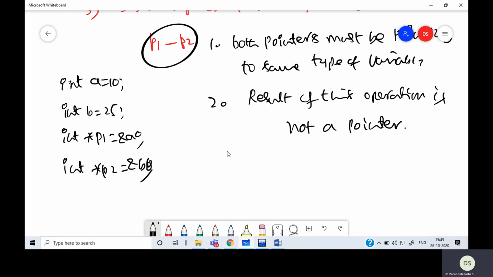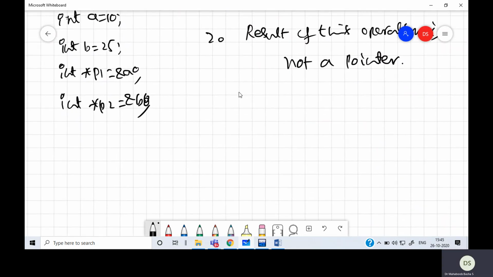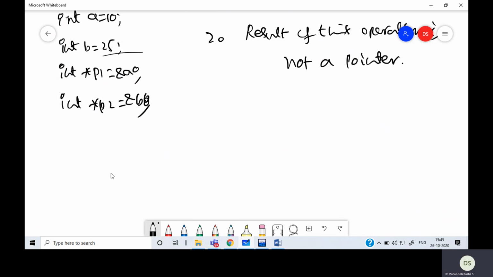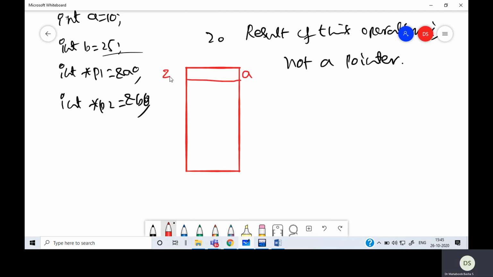Now, assume the memory is like this, and A is present somewhere here with the address 2700. B is present somewhere here, with its address.